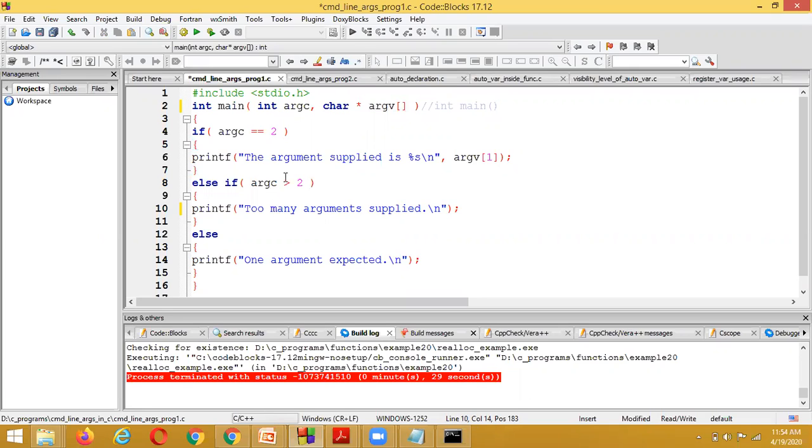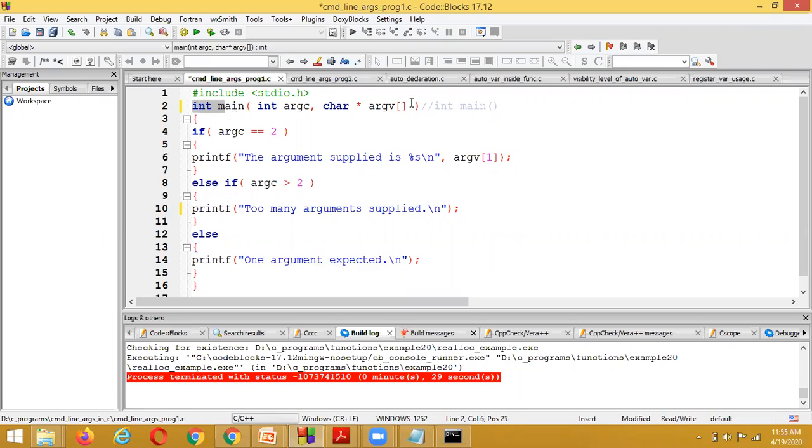If the size is equal to 2, it displays the first argument that has been passed. Otherwise, more than 2 arguments display "Too many arguments supplied." Else, "1 argument expected."